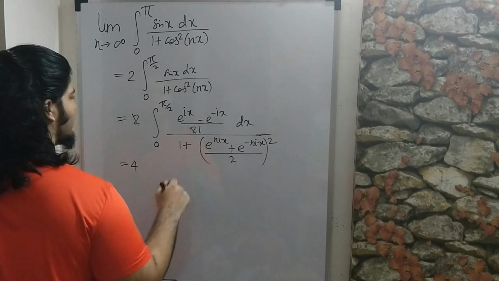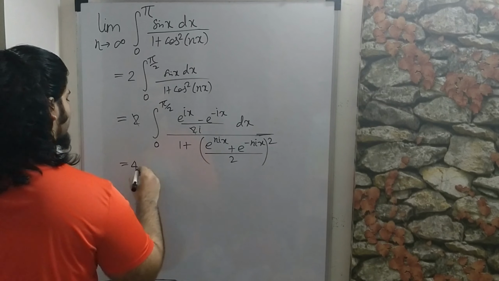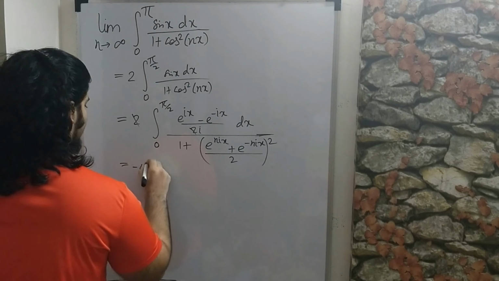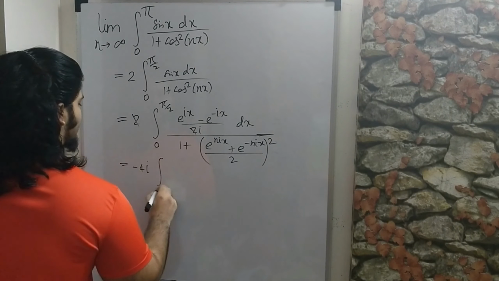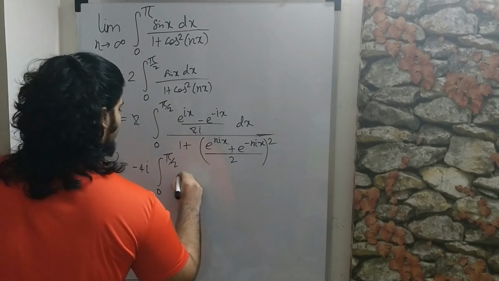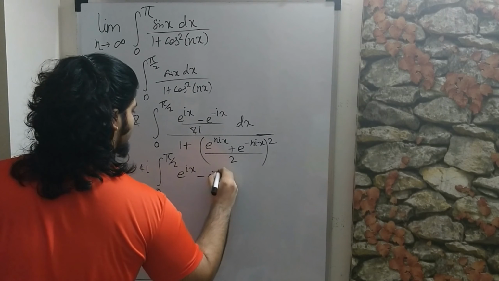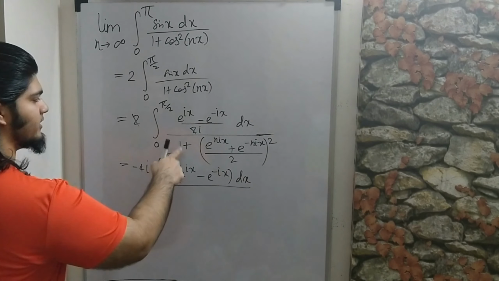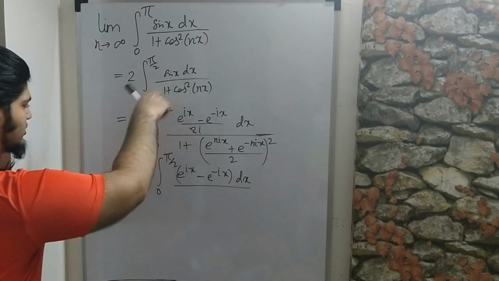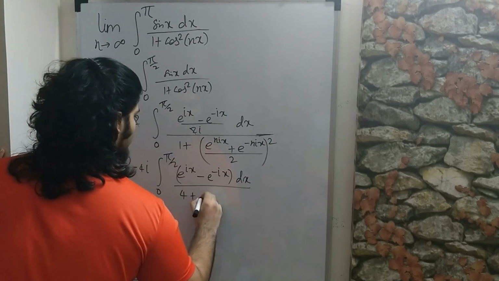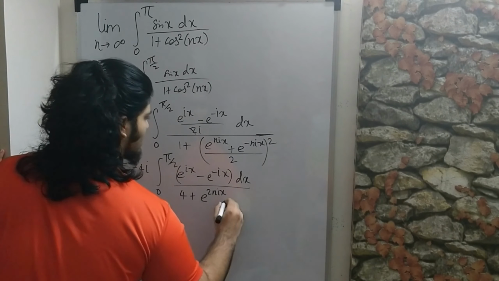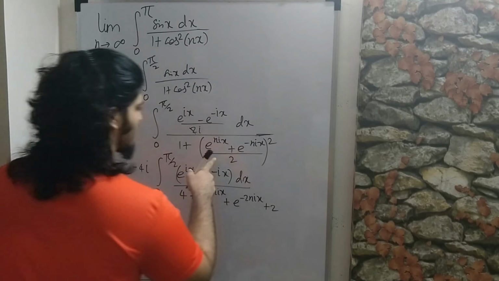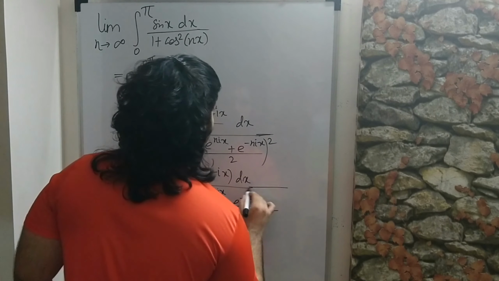So we'll get 4, and this 1 over i can actually be taken out as minus i, because 1 over i is equal to minus i. So 4, we have that, and then we can write that e to the ix minus e to the minus ix dx, and don't forget to convert this 1 into a 4, because this 2 just jumped up. So it will become 4 plus e to the 2nix plus e to the minus 2nix plus 2 times their product. Well, they are reciprocals of each other, so their product is just 1, so it's 2.